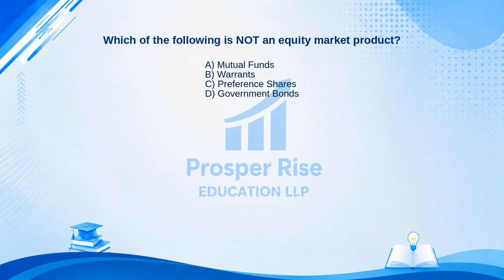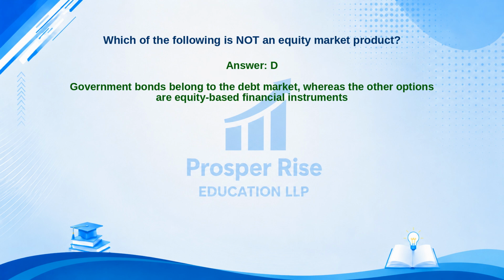The correct answer is option D. Let's see why. Government bonds belong to the debt market, whereas the other options are equity-based financial instruments.